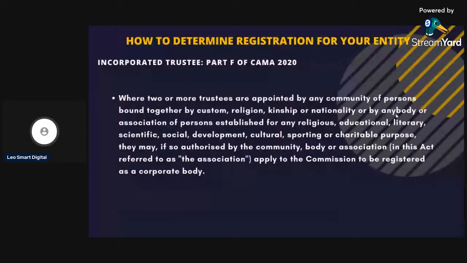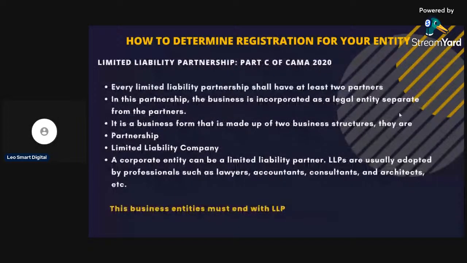So we look at limited liability partnership, which is Part C of the CAMA 2020. Every limited liability partnership shall have at least two partners. So the minimum is two partners. In this partnership, the business is incorporated as a legal entity separate from the partners. It is a business form that is made up of two business structures: partnership and limited liability company. A corporate entity can be a limited liability partner. LLPs are usually adopted by professionals such as lawyers, accountants, consultants, and architects. So for these business entities, the name must end with LLP.